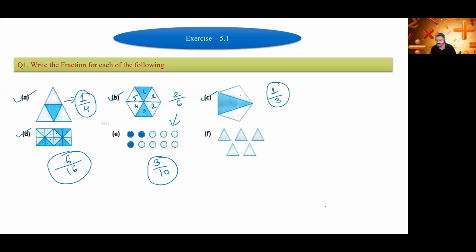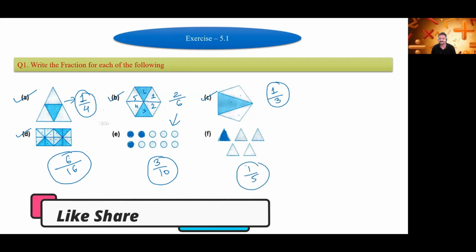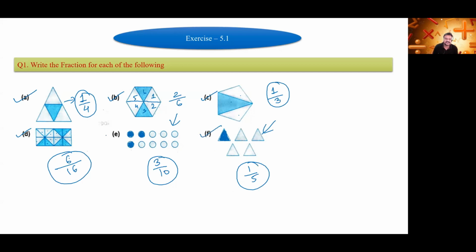Okay, next one, F1. Diya Jain, sorry. Diya Jain. So there is again nothing. Okay, I will shade it. Don't worry. I will shade only one triangle. Now tell me. Sir, your voice is not coming, beta. Yes, sir, I am audible. Yes, yes. Now it's clear. Sir, 1/5. 1/5. Correct. Okay. So make changes in your textbook. Shade one triangle here for this F1 and 3 circles here for this E1. Okay.